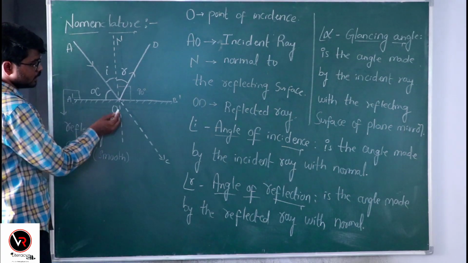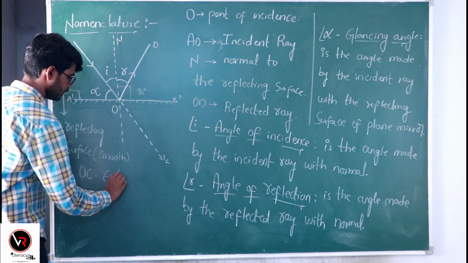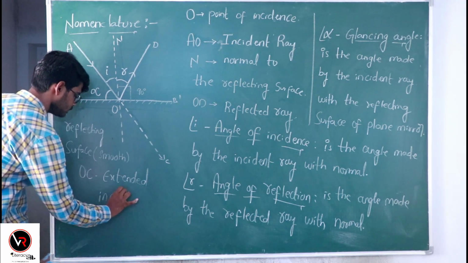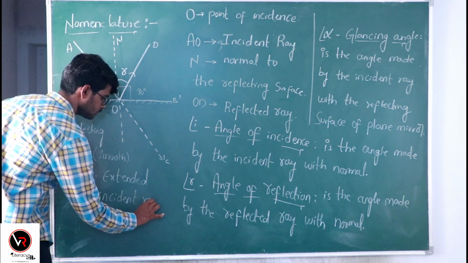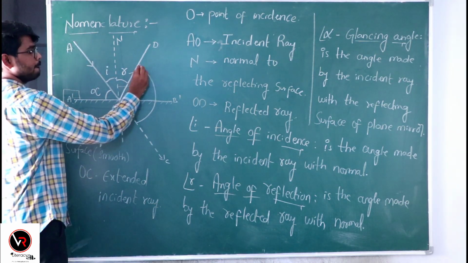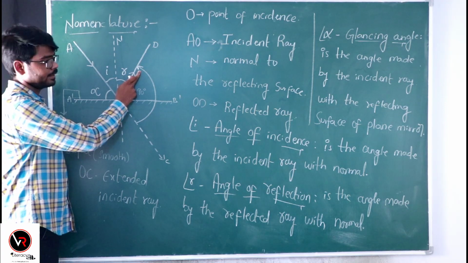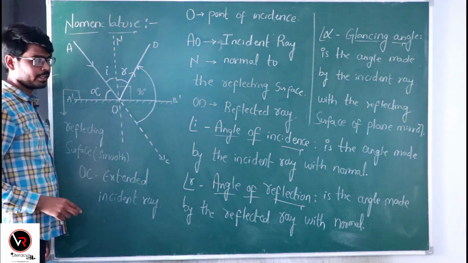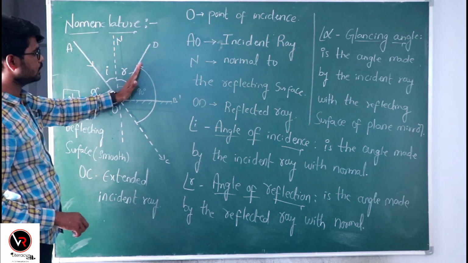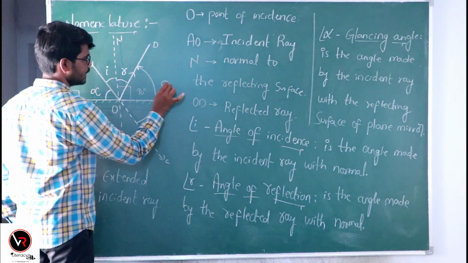Here OC is called the extended incident ray. This extended incident ray makes a certain angle with the reflected ray, and we call this angle the angle of deviation. With the help of the angle of deviation, we can measure the amount of deviation that has occurred in the light ray. It is denoted by the letter delta.